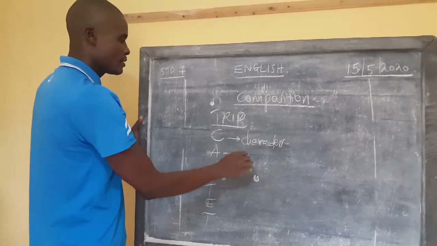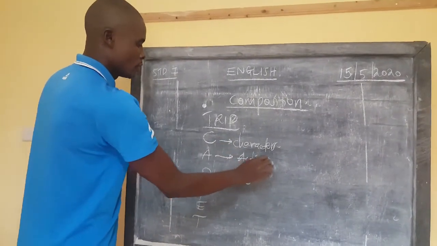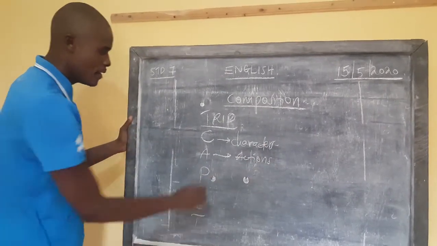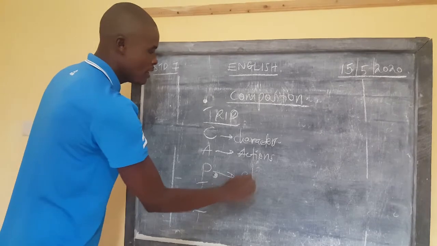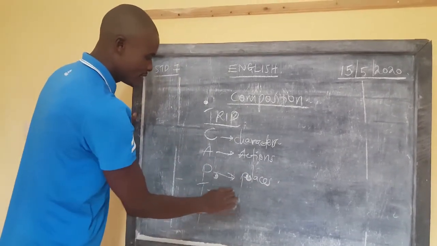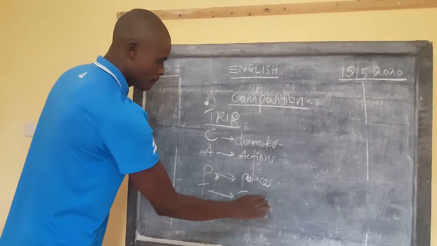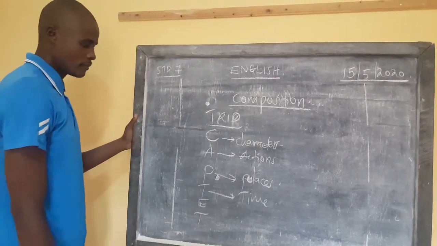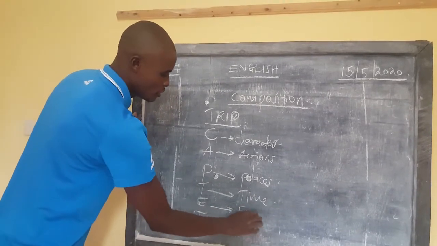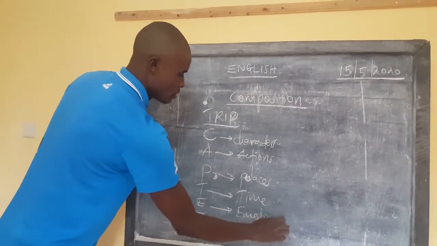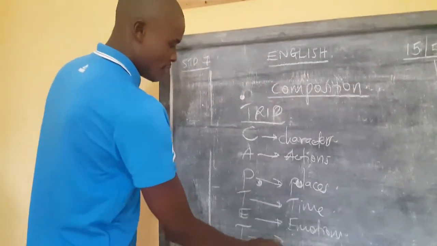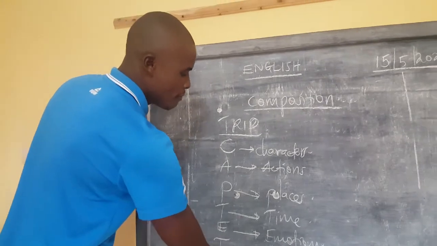A stands for action, or kind of actions. Then P stands for place or places. And then T stands for time. And then E stands for emotions. And then T stands for the theme.